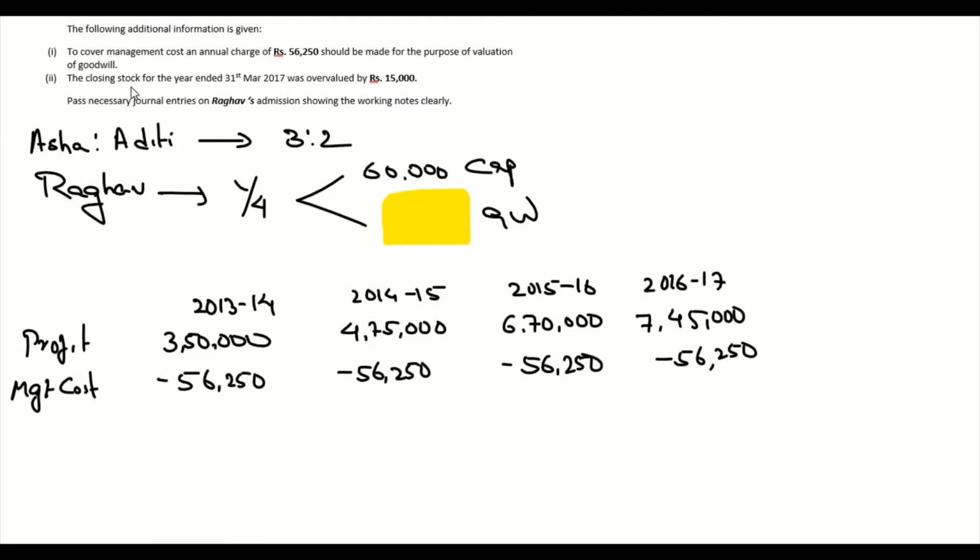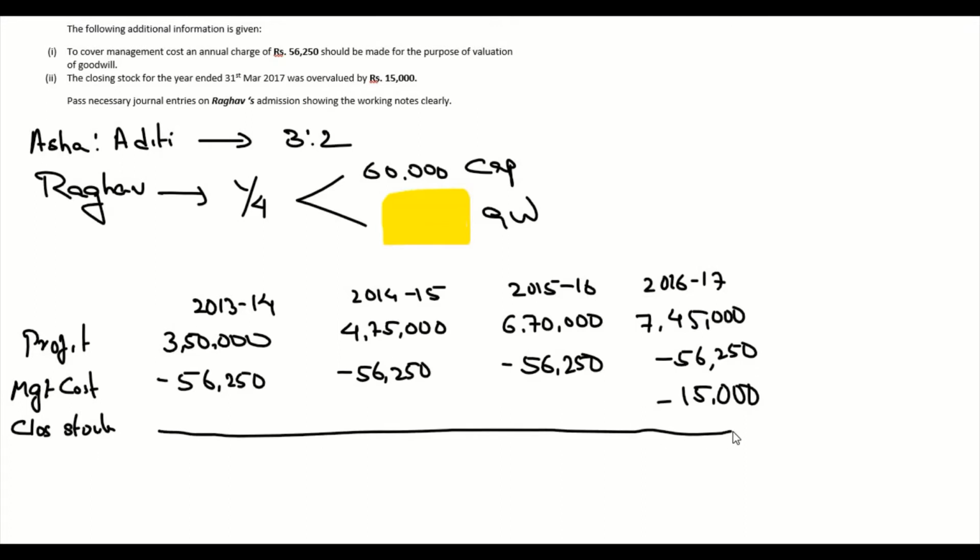Then the second adjustment says the closing stock for the year ended 31st March 2017 was overvalued by 15,000. If something is overvalued, it increases the profit. So by mistake it is overvalued, so there is an increased profit that is mentioned on 31st March 2017. So we need to reduce that much profit. So closing stock overvaluation, we need to reduce our profit by 15,000.